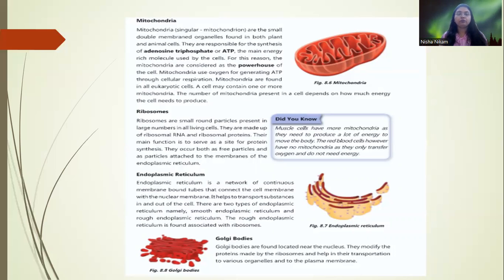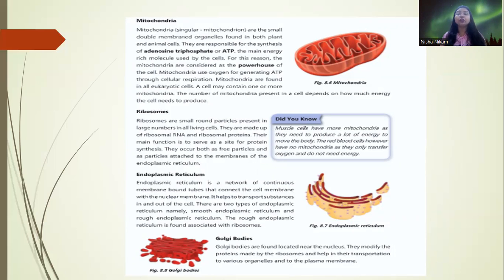Now ribosomes. Ribosomes are small round particles present in large numbers in all living cells. They are made up of ribosomal RNA and ribosomal proteins. Their main function is to serve as the site for protein synthesis. They occur both as free particles and as particles attached to the membranes of the endoplasmic reticulum.